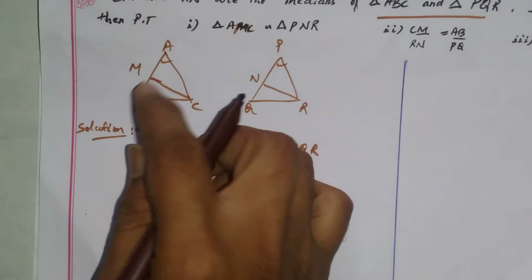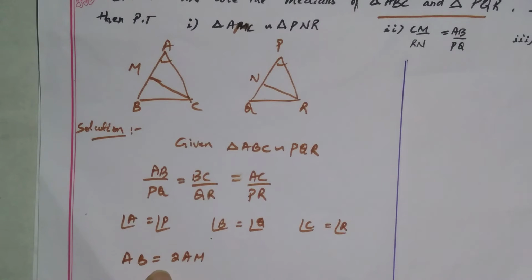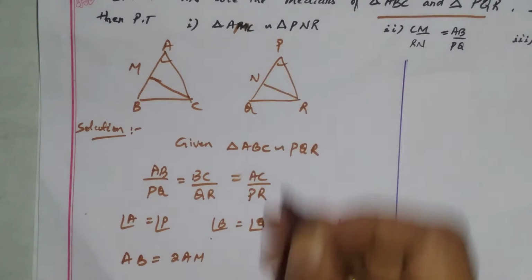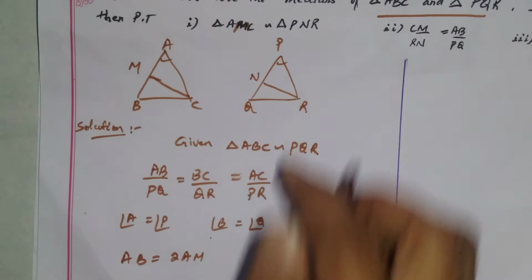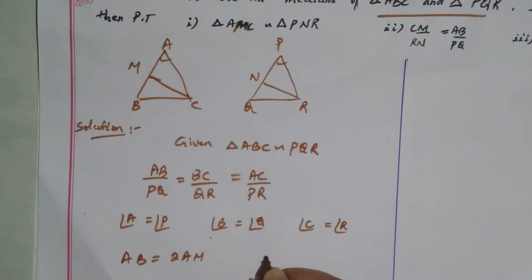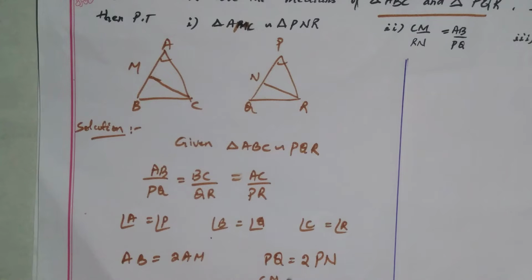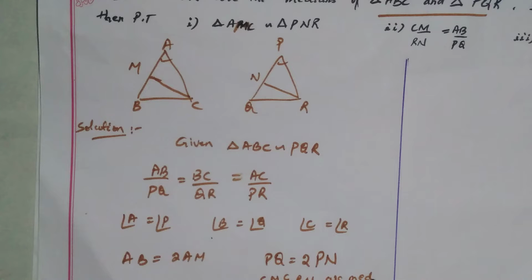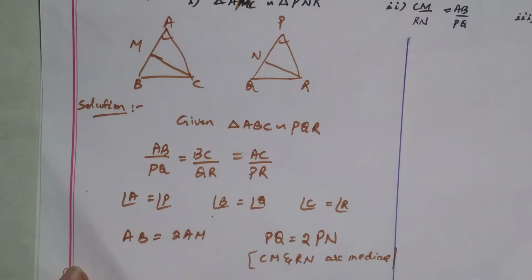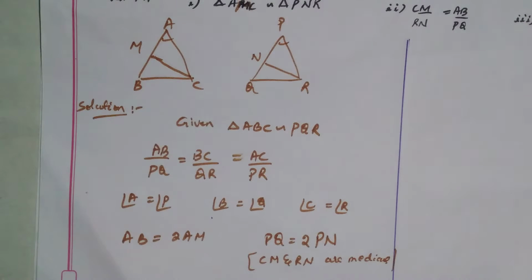AM is equal to MB, so AB is equal to 2AM. Next, similarly, in this triangle, PQ is equal to 2 into NP, since CM and RN are medians of triangle ABC and triangle PQR.